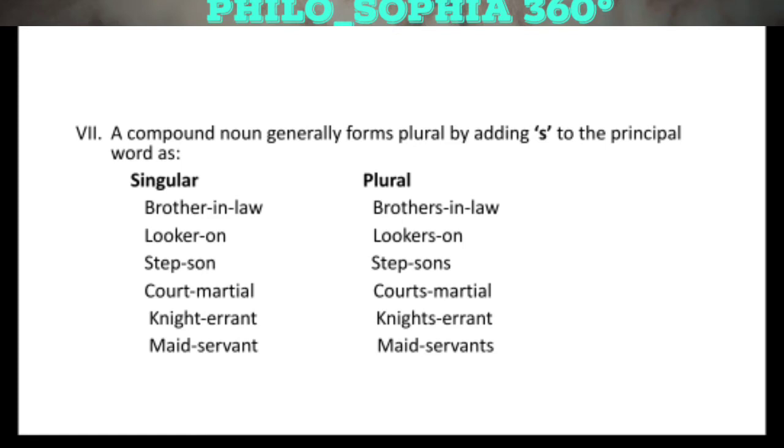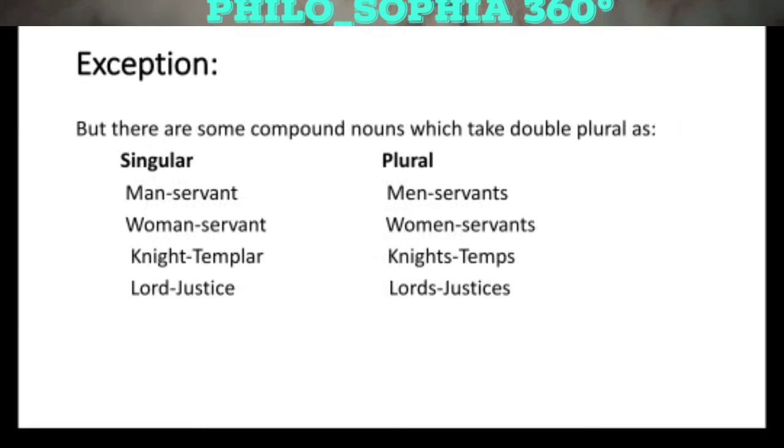In the same way, looker-on will be lookers-on. Stepson would be stepsons. Court-martial would be courts-martial. Knight-errant would be knights-errant. Maid servant would be maid servants. So here the concept is that you have to add s in the principal word, in the main word, which is directing towards something. But there is an exception in this rule too.